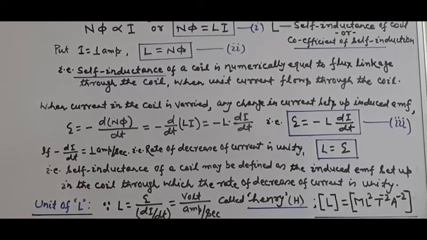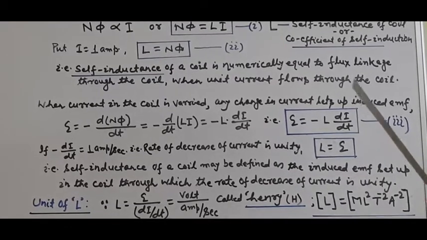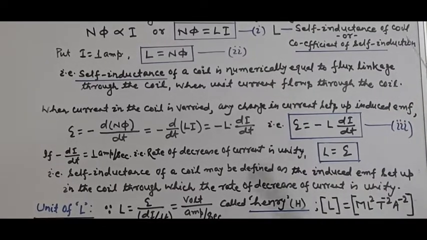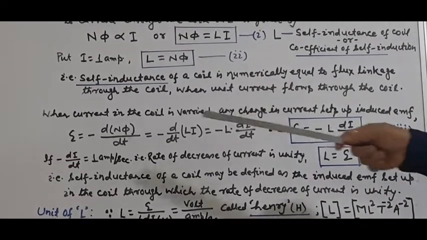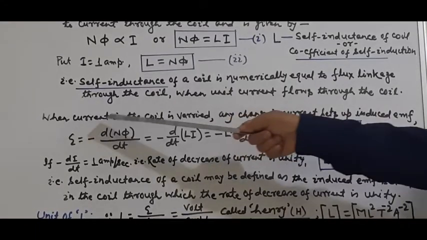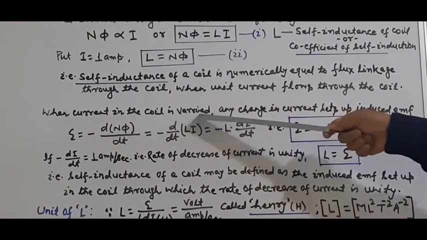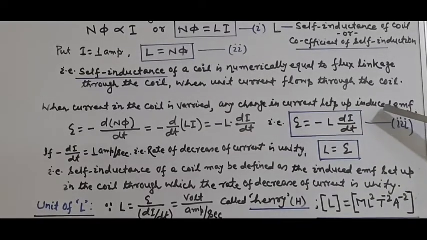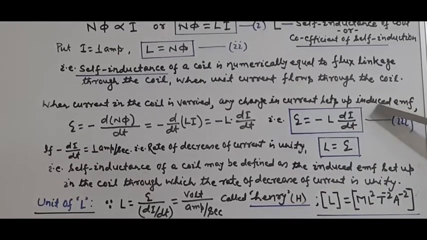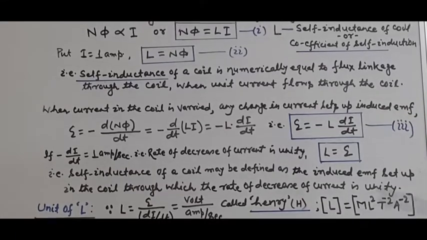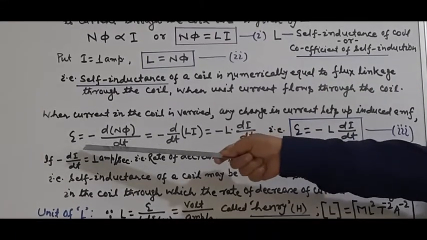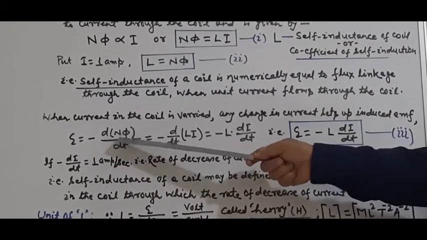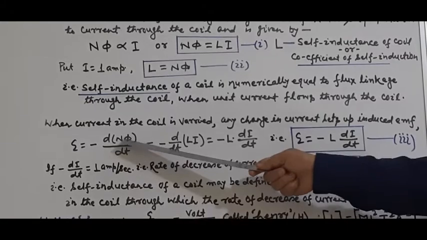One thing also, this self-inductance can be defined in another way with the help of Faraday's law of electromagnetic induction. How? We know that when the current changes, an EMF is induced. When the current in the coil is varied, any change in current sets up an induced EMF. This is according to Faraday's law. Why is an induced EMF set up? Because the magnetic flux will change. So what is the formula for induced EMF? E is equal to minus d phi by dt. Here, in place of phi, I have written N phi, the total flux linkage.